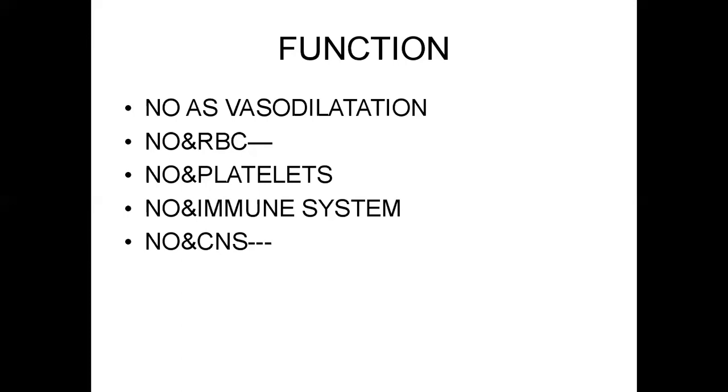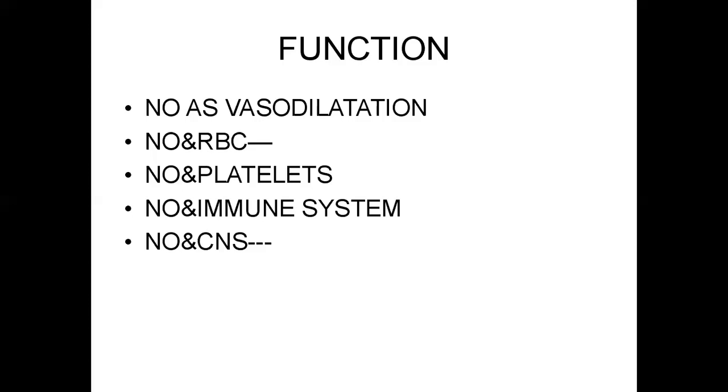In some conditions, endothelial dysfunction will be there, and so impaired nitric oxide production. What are those conditions? Cerebral and coronary vasospasm, atherosclerosis, ischemic reperfusion, diabetes mellitus. In all these conditions endothelial dysfunction will be there, so less production of nitric oxide.